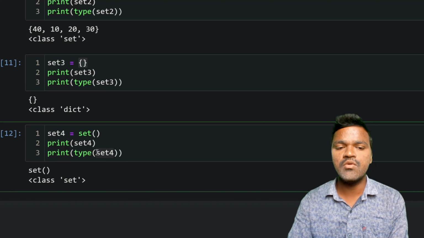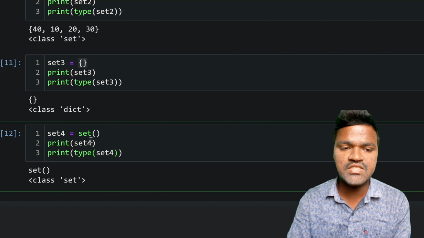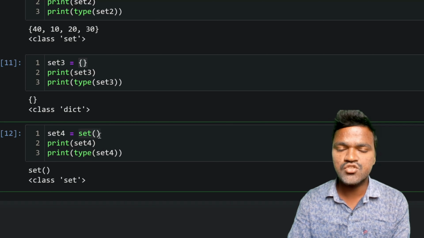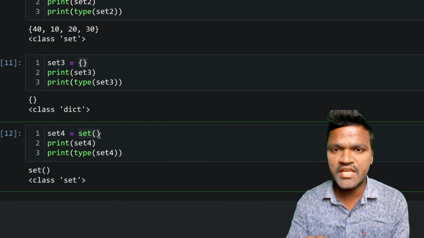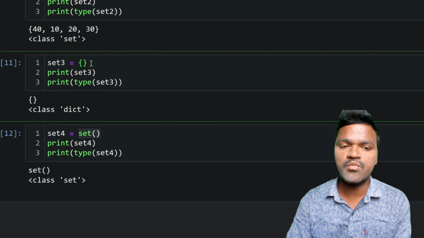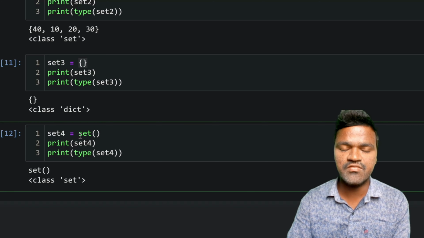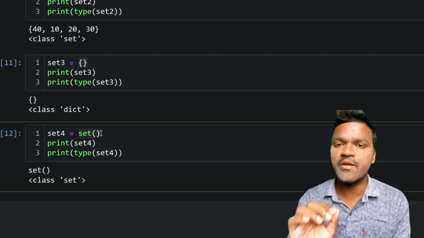So I hope you can understand how we can create an empty set by using this set method. By using this set method only, we can create an empty set, not like this, not by representing the curly braces here. We need to use set when we want to create an empty set.